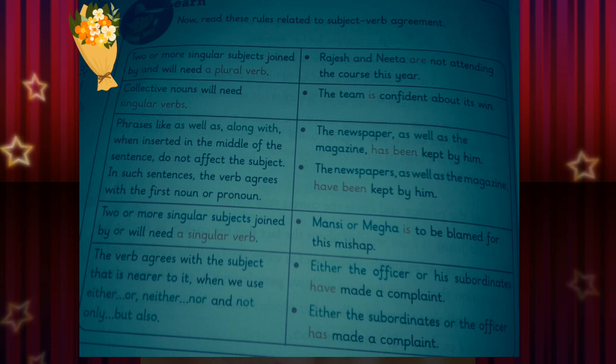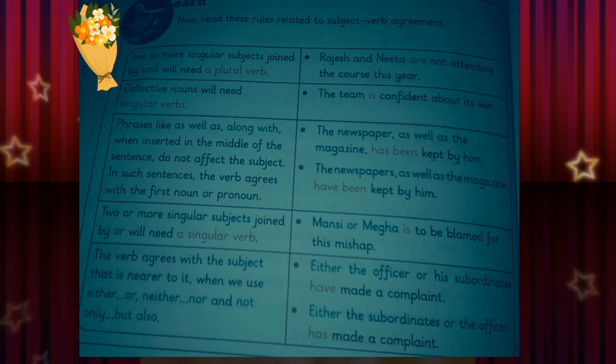Two or more singular subjects joined by and will need a plural verb. Example, Rajesh and Neetha are not attending the course this year. Collective nouns will need singular verbs. The team is confident about its win.